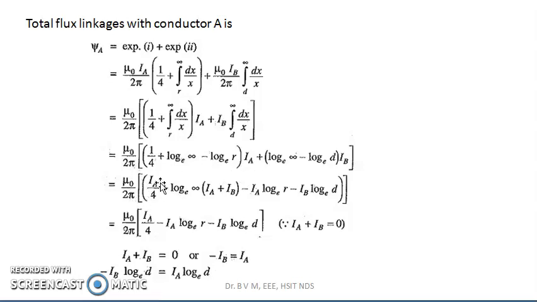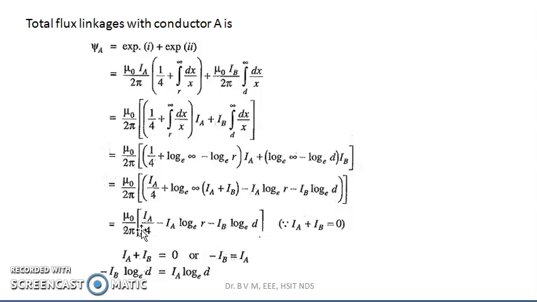So μ0 by 2π, Ia by 4, Ia into log infinity to the base e, and here also Ib log to the base e infinity. So this will be common. So I will take log to the base e infinity common, Ia plus Ib minus Ia log r minus Ib log to the base e into d.